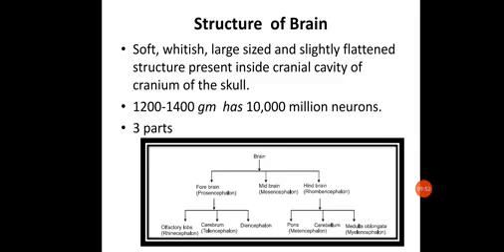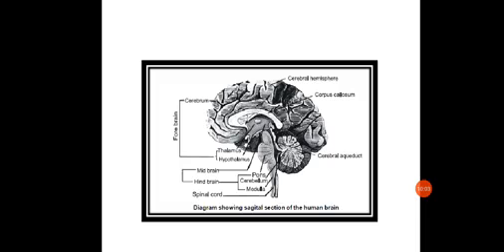This brain is made up of three parts: the forebrain, midbrain and the hindbrain. Here you can see the forebrain, consisting mainly of the cerebrum, thalamus and hypothalamus. The major part of the brain is the forebrain, consisting of the cerebrum, thalamus and hypothalamus, while the midbrain